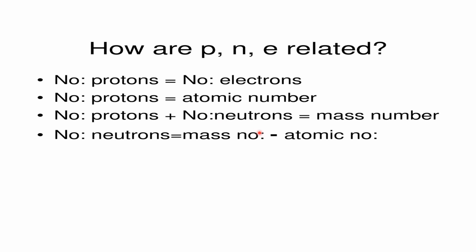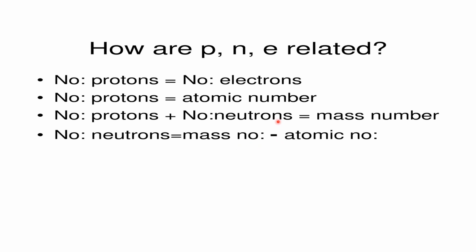We know that the number of protons is equal to the atomic number of an atom. So, number of neutrons is equal to mass number minus atomic number. This last equation gives the relation between mass number and atomic number.